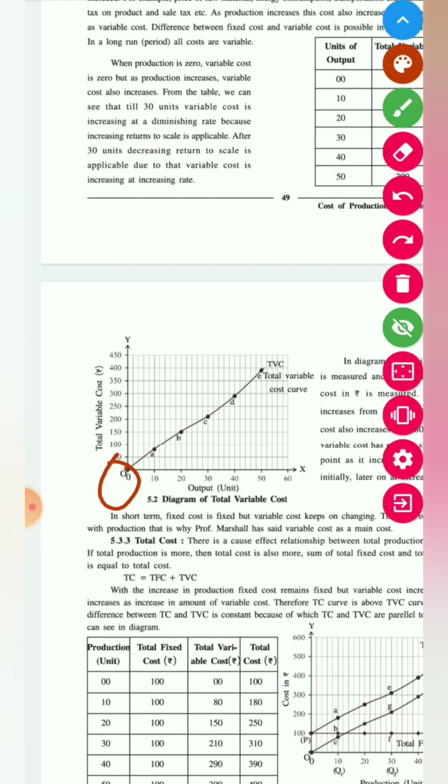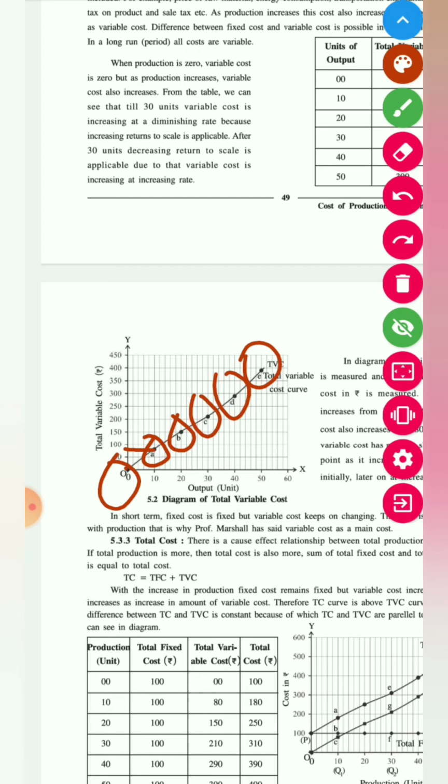When production was 10, your variable cost was 80. When production was 20, your variable cost was 150. When production increased to 30 units, the cost increased to 210. At 40 it was 290, and at 50 it was 390.